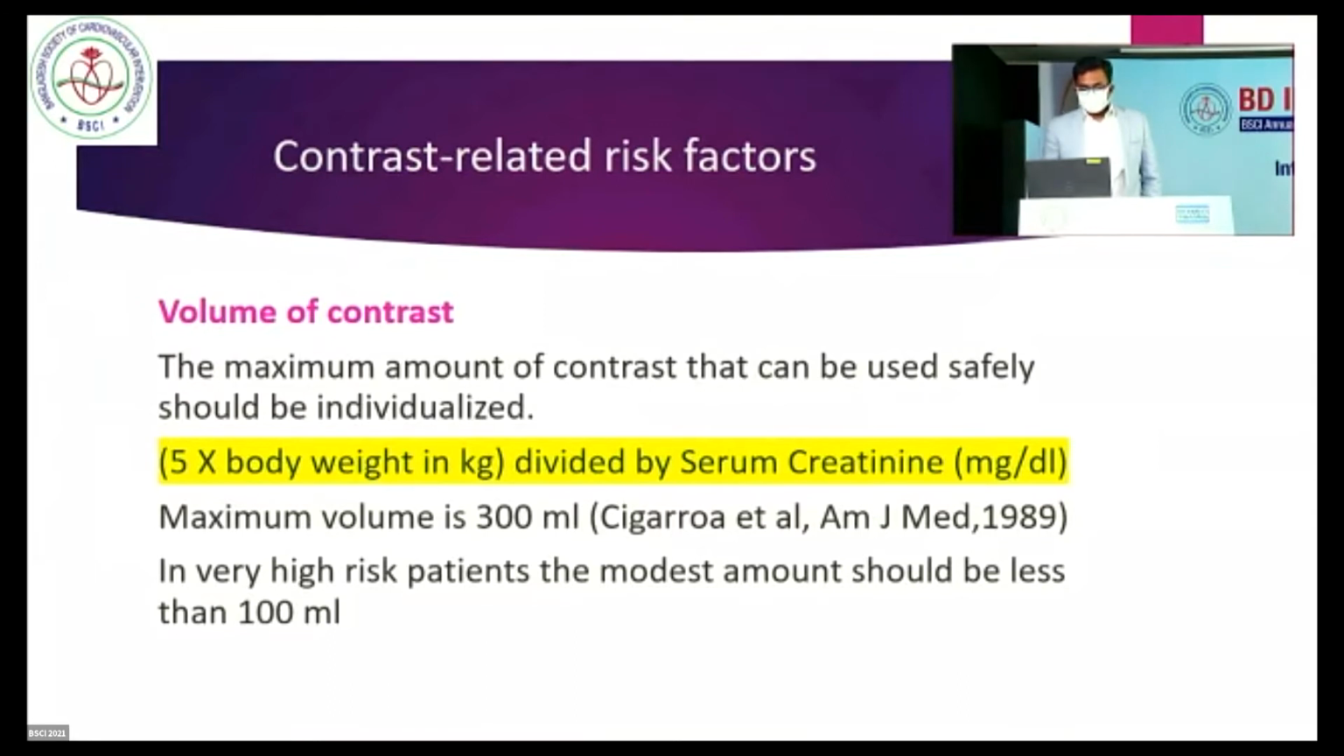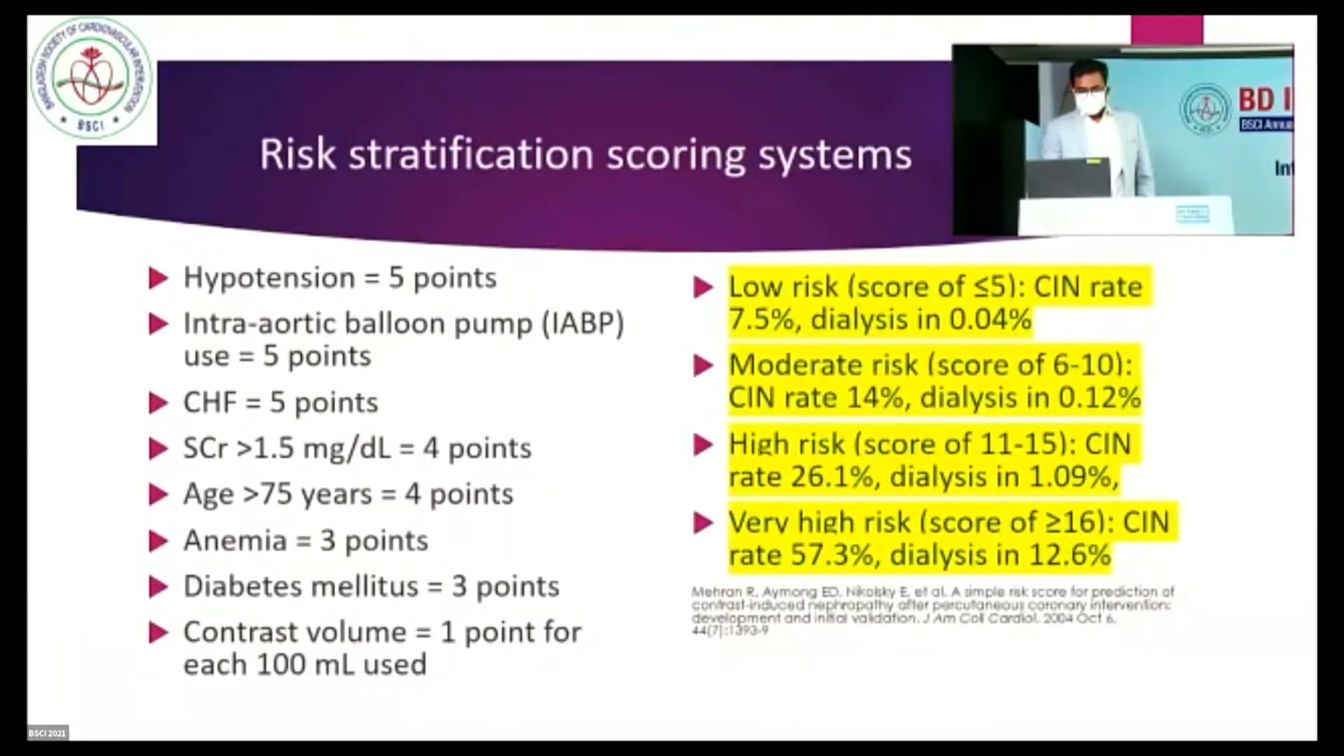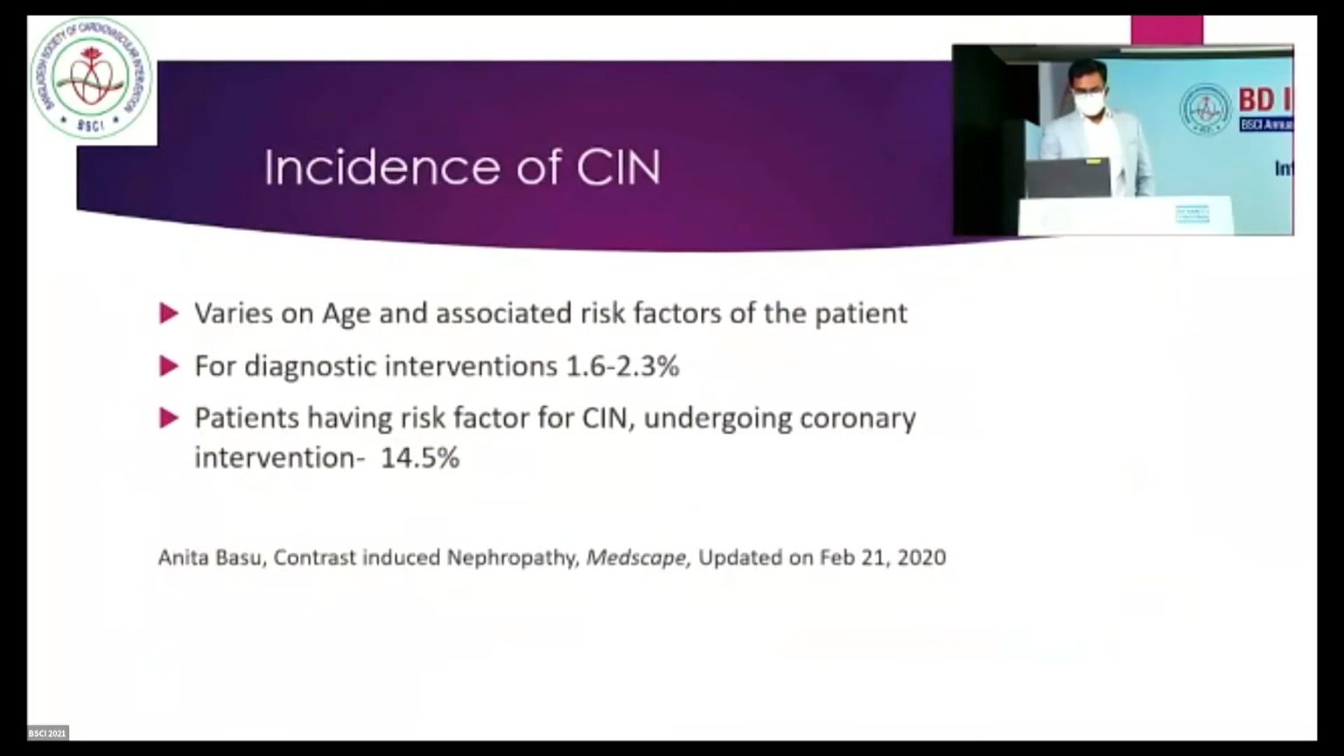In very high risk patients, the contrast amount should be less than 100 ml. And there are some risk scoring systems. We can calculate low risk, moderate risk, high risk, and very high risk. Incidence of CIN varies with age and associated risk factors of the patient. For diagnostic intervention like coronary angiogram, it could be 1.6 to 2.3%. For PTCA, it could be 14.5%.